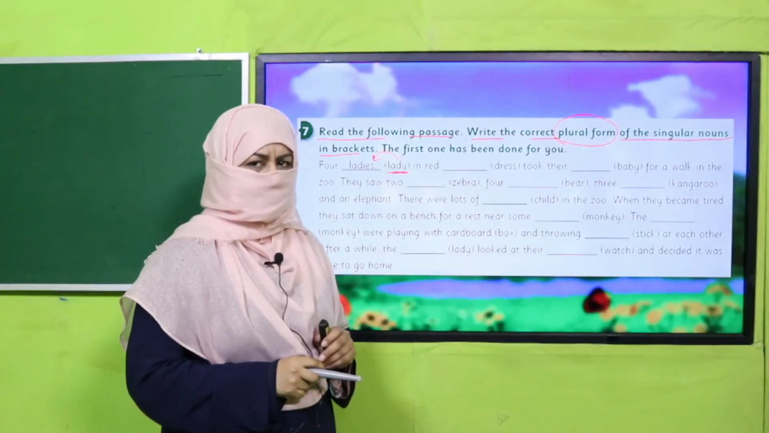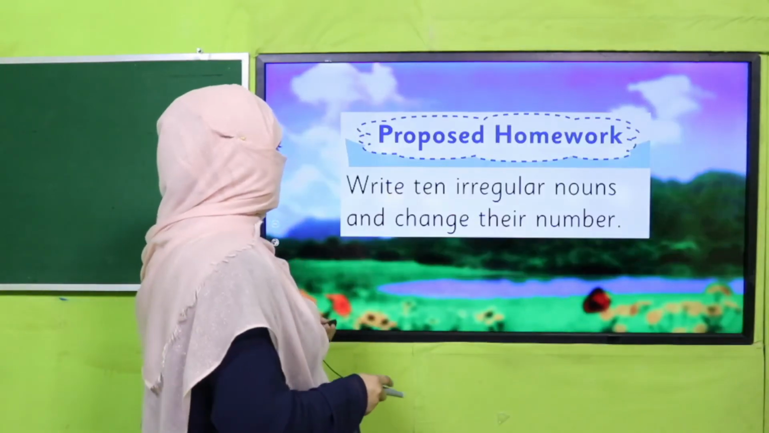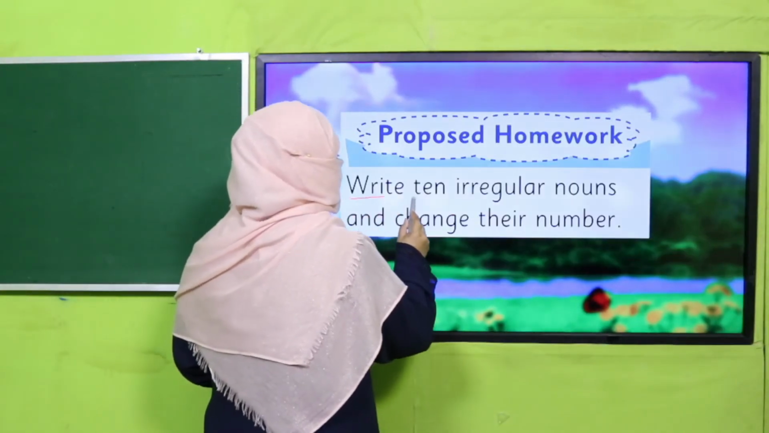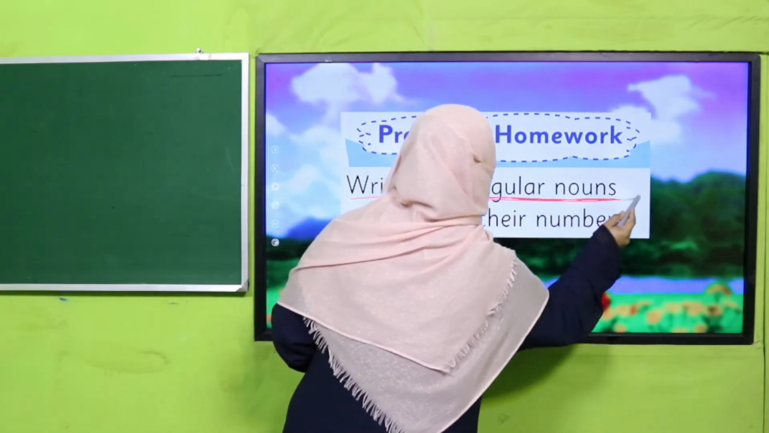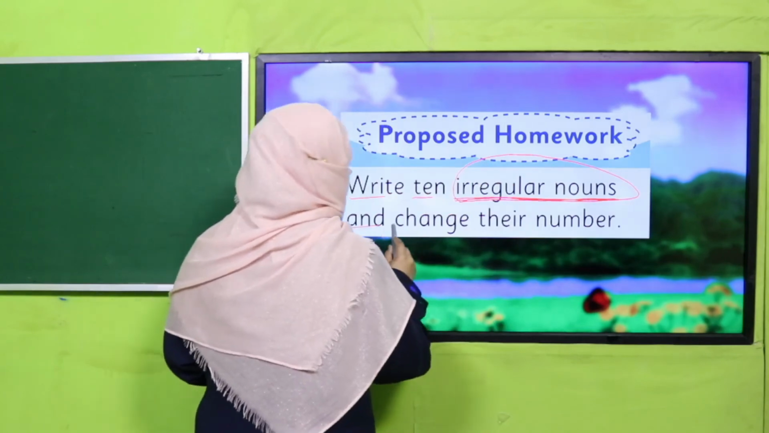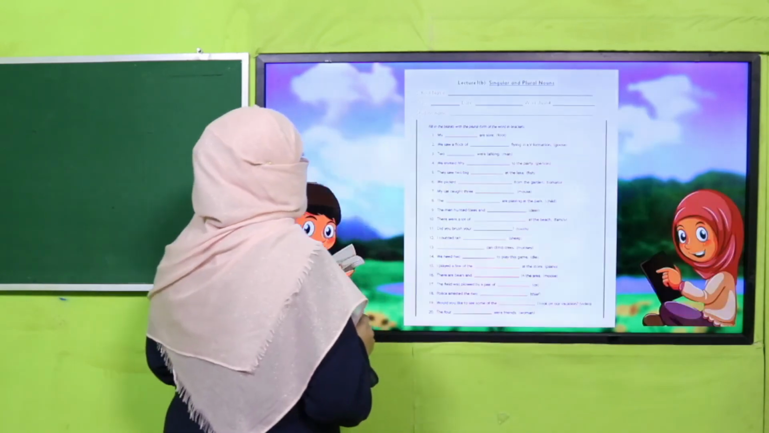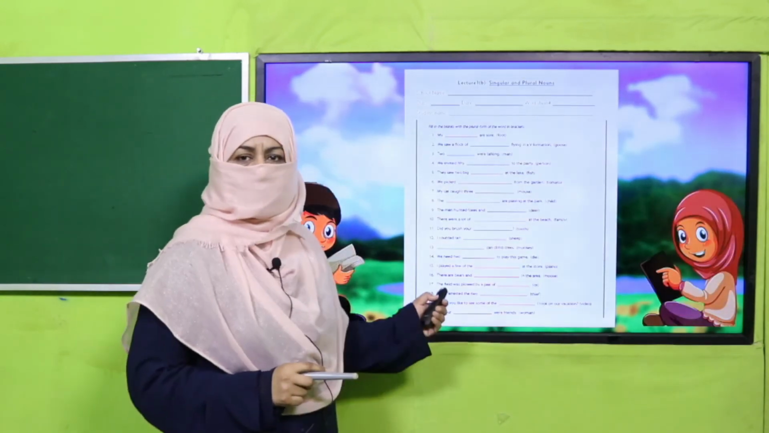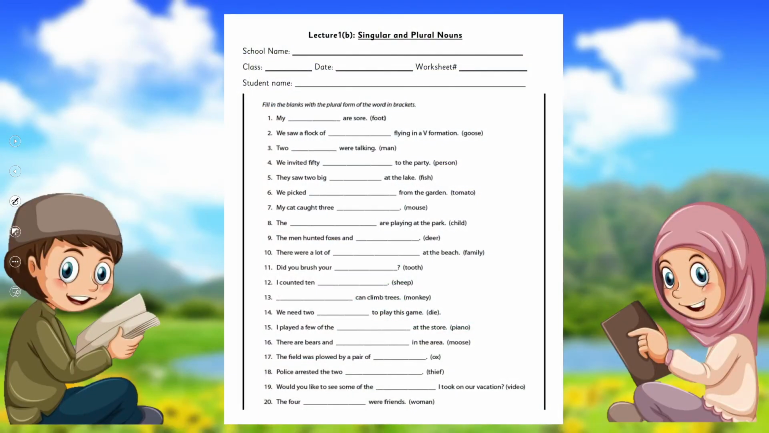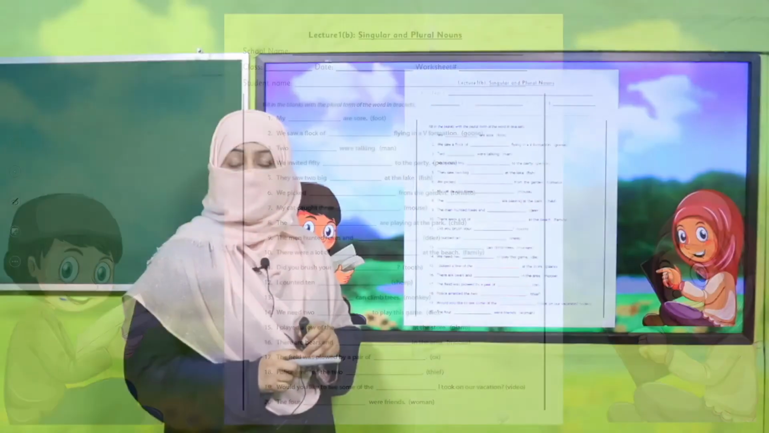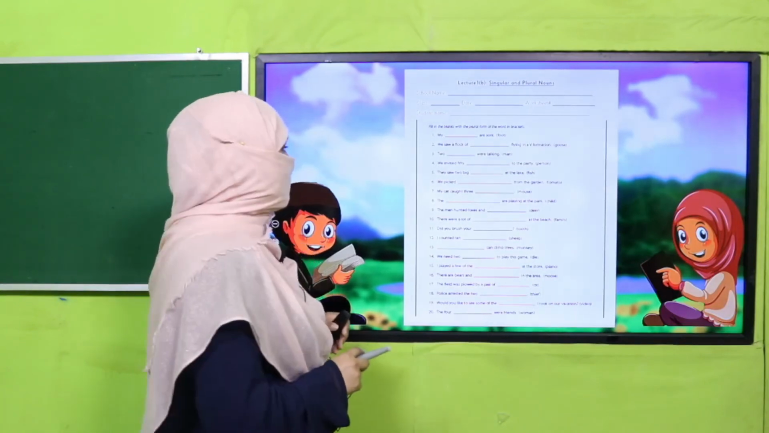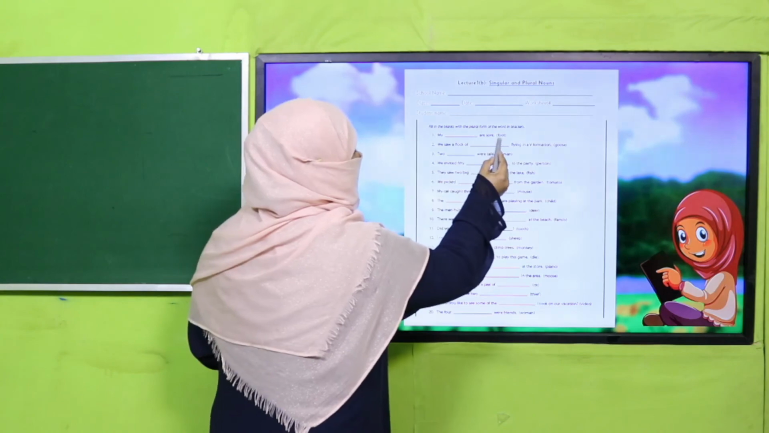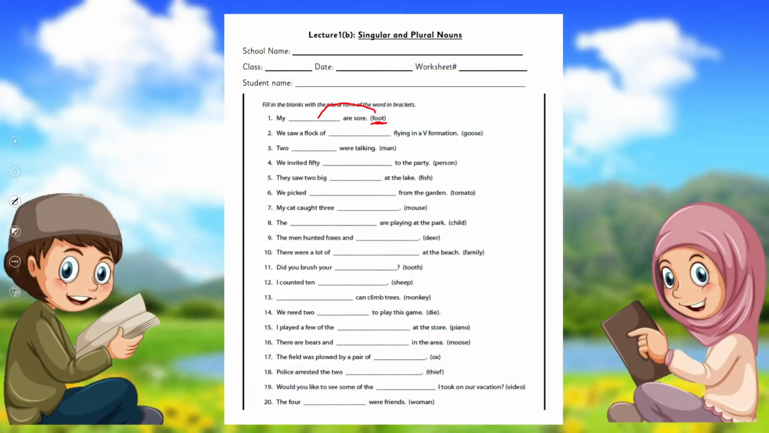Yes, my dear children, are you done with it? Good job. So it's time for your homework. You will write 10 irregular nouns, okay? Now, you know what irregular nouns are. You will write 10 irregular nouns and change their number. And here is a worksheet, my dear fellow teachers. This worksheet, lesson plan, PowerPoint presentation links are given. You may click it, download it, and kindly provide students with a printed worksheet for practice. And my dear children, what you are going to do, again, a noun is given. You have to complete the sentence by using its plural form. This is for your practice.